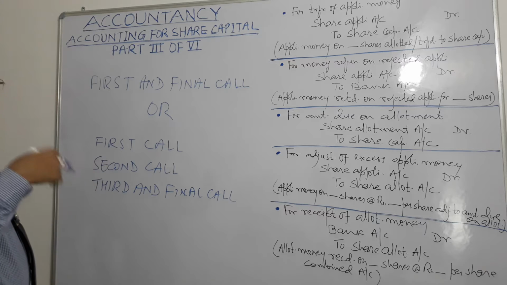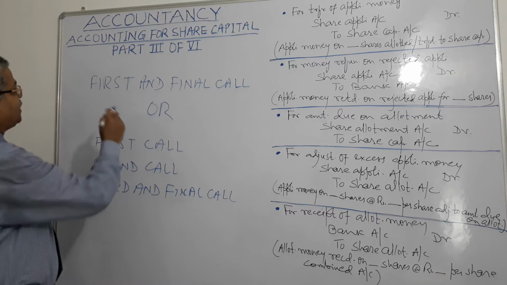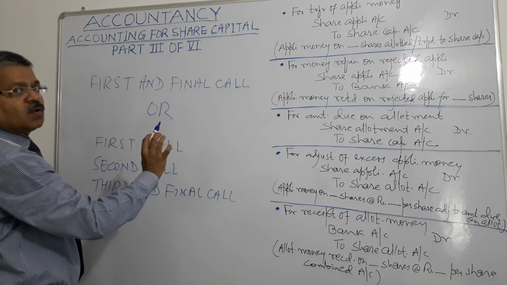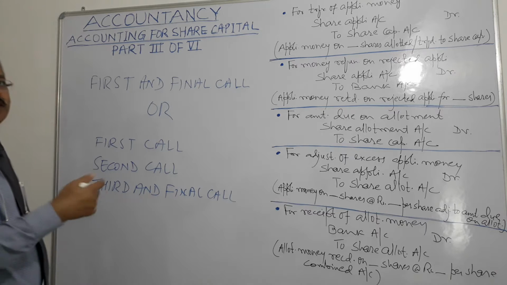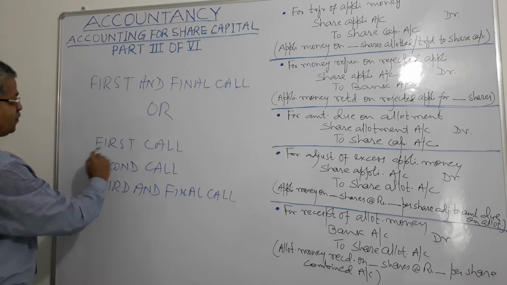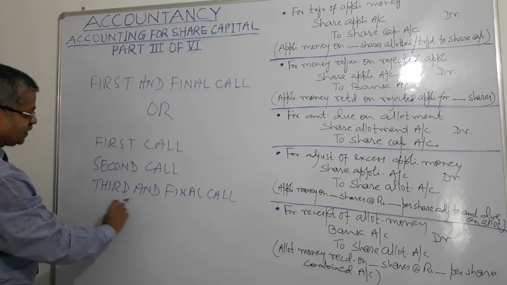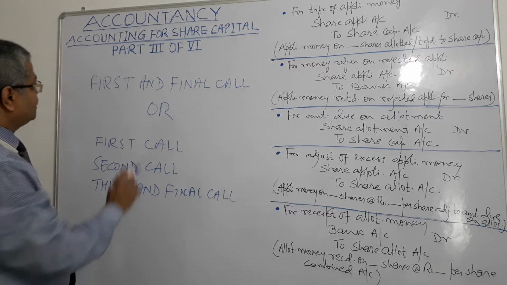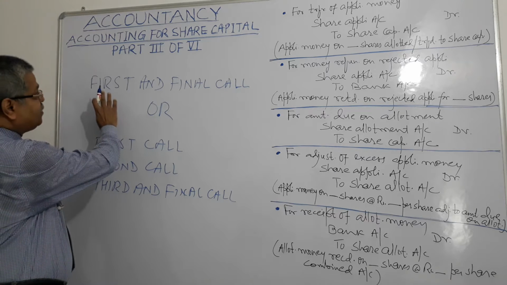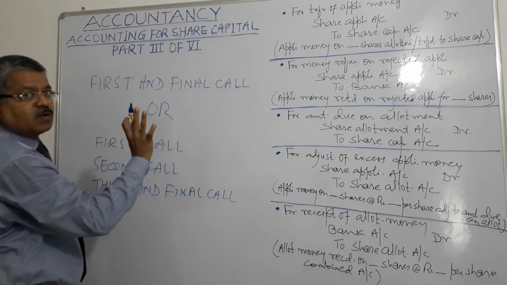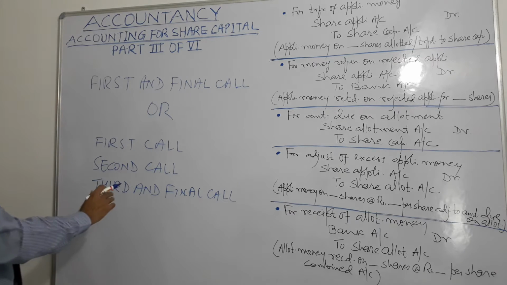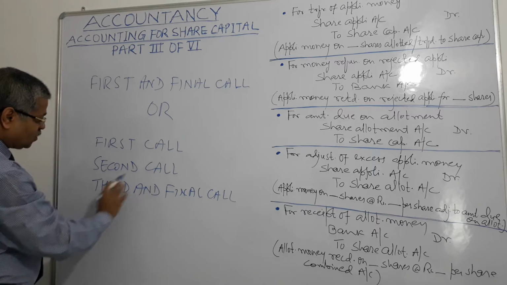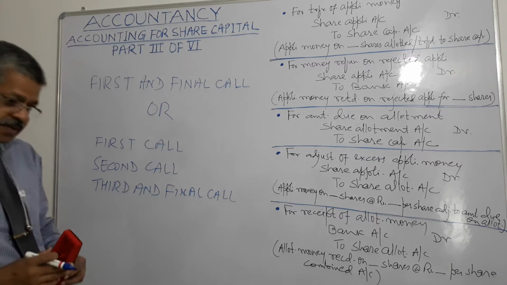If there is going to be only one call to be made by the company, first and final call, or if there are three calls to be made, first call, then second call, and then third and final call, right? Since there is only one call to be made in this case, first and final call, since three calls are to be made, first call, second call, third and final call, right?